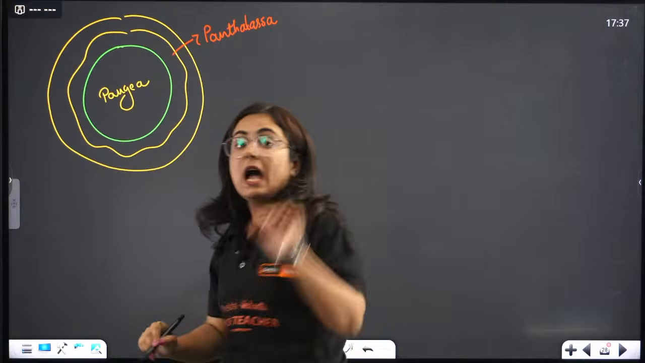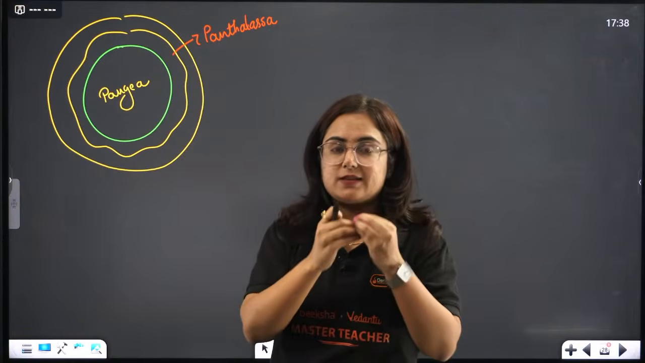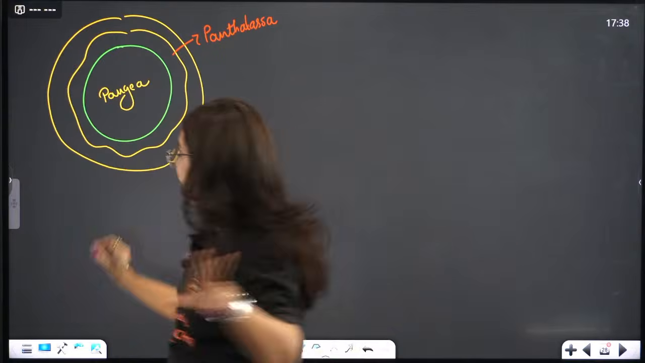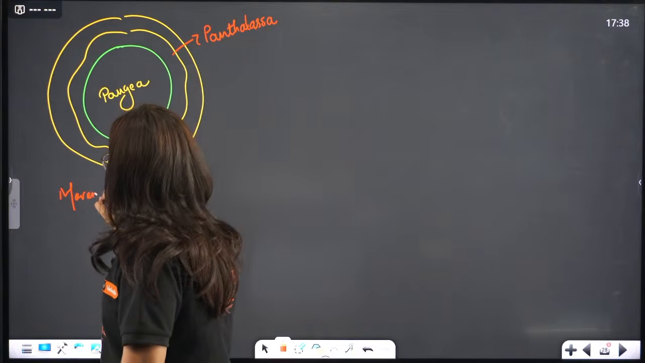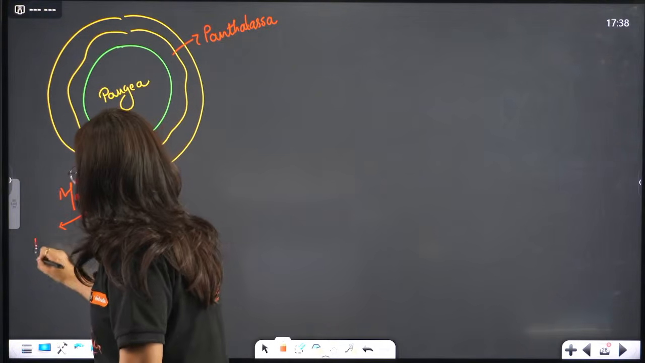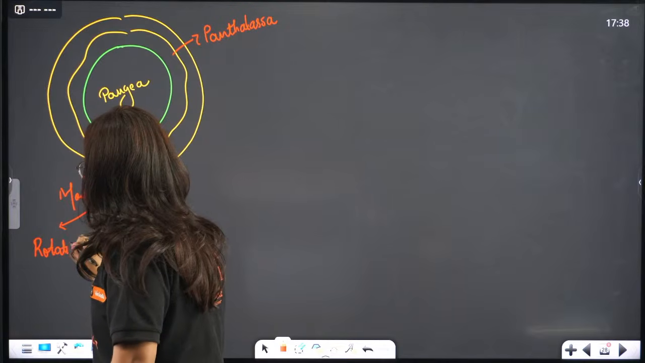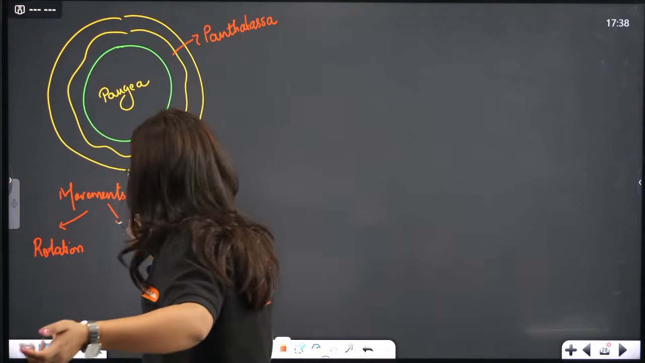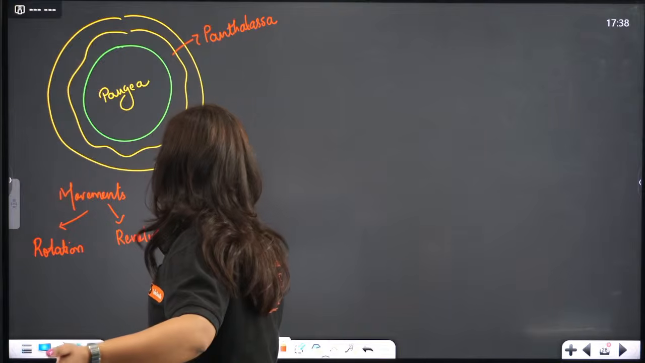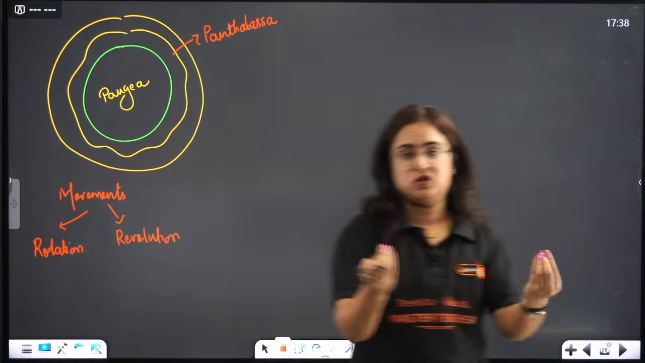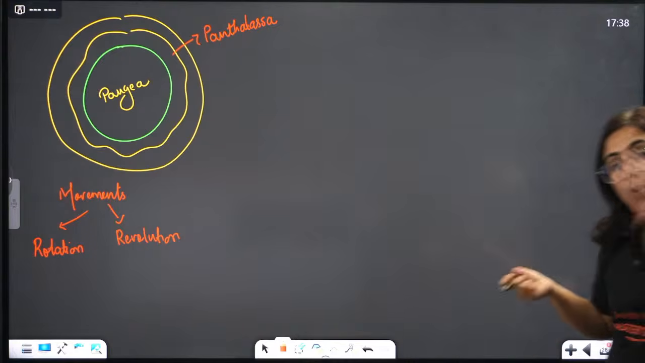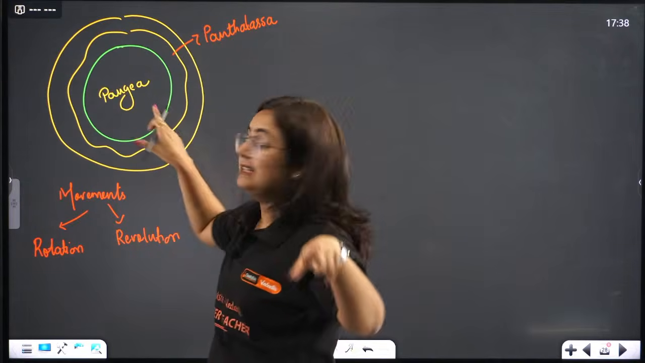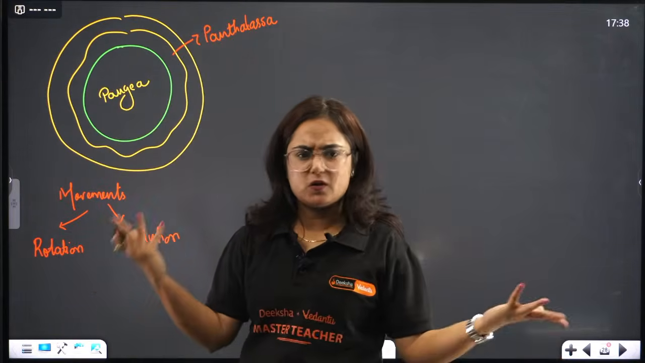Now what happened? Earth, as a planet, has two types of movement. One is rotation, that means it is rotating on its axis. You are aware of this, we studied in class 6. And also revolving around the sun. Because of this rotation and revolution, a force is applied on it. Because of that force, this land surface divided into two parts.